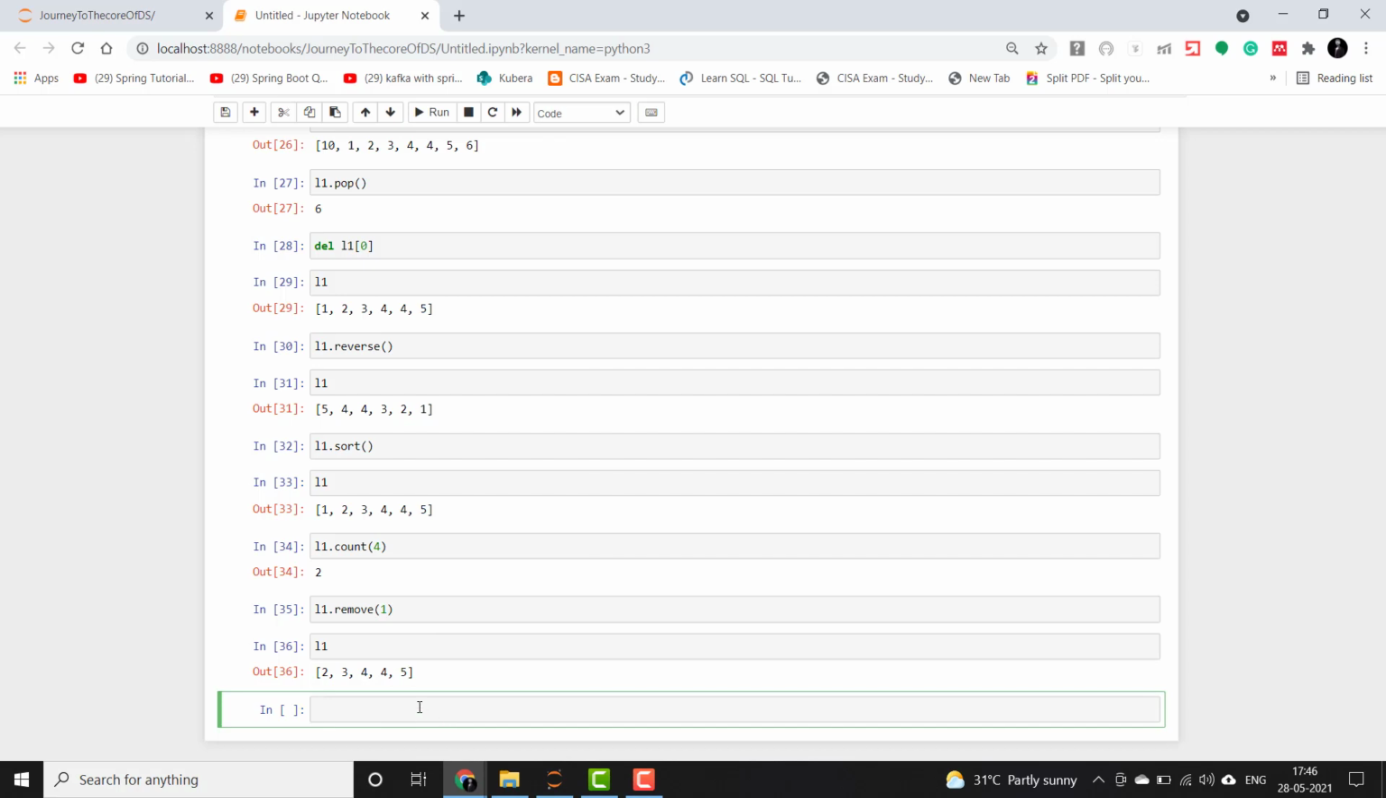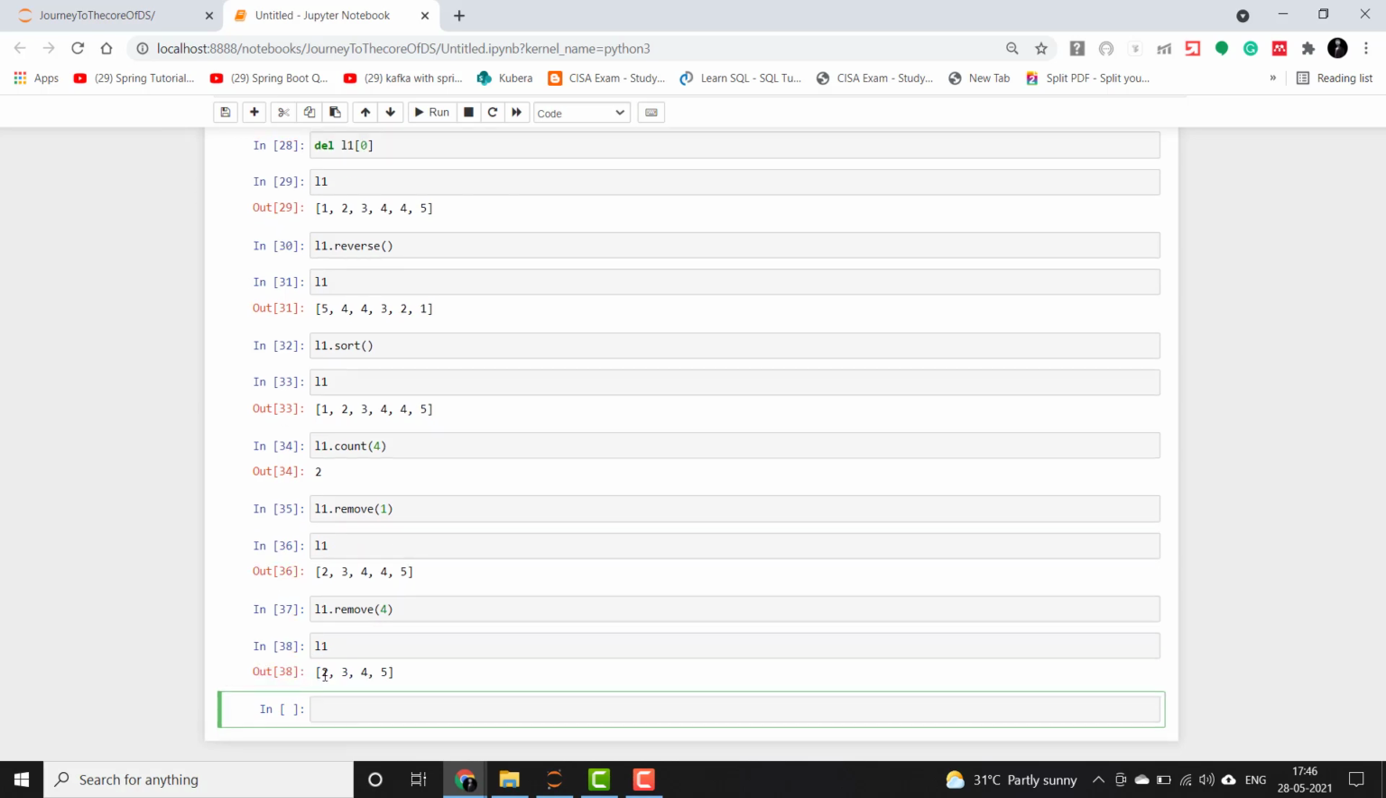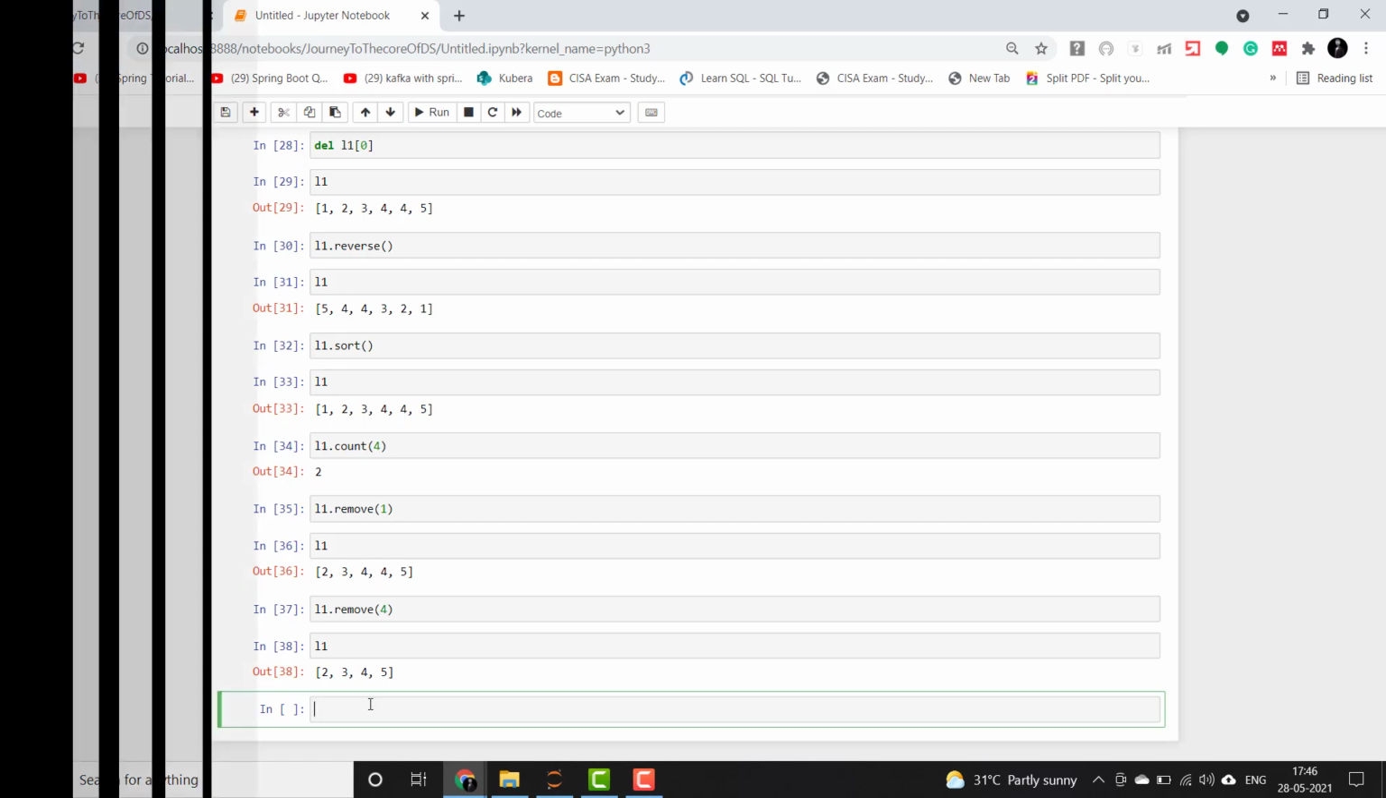So guys, remember this point, that it will not remove the numbers which are duplicates in the list. It will only remove the first occurrence. So if you want to remove this 4, it will only remove the first one. So you guys can see that only one 4 is removed and the other 4 remains in the list.